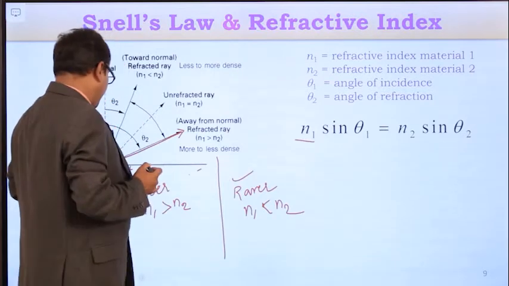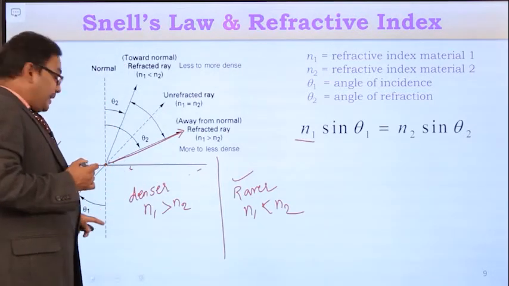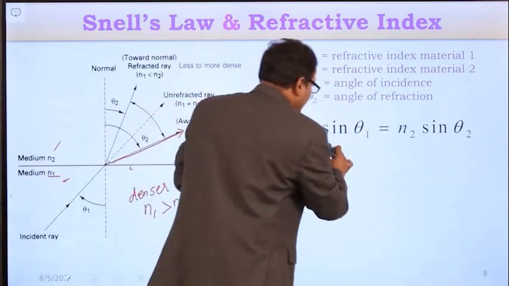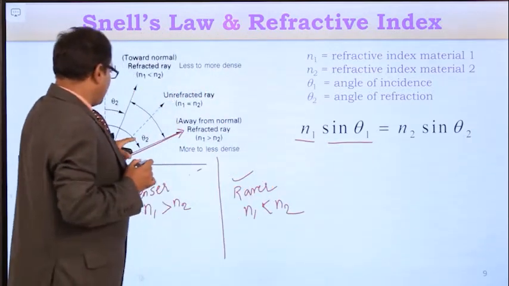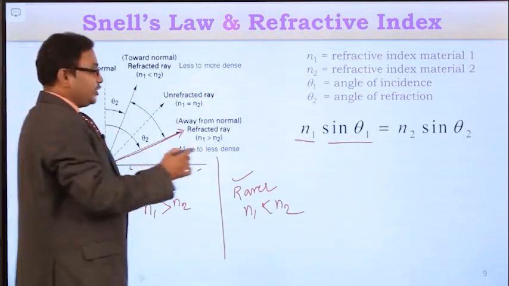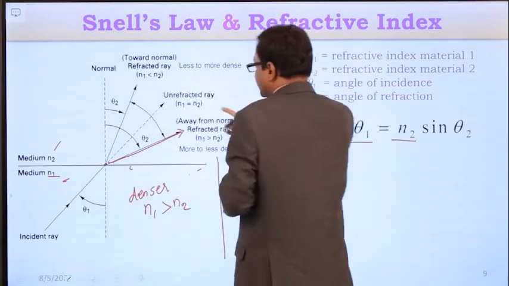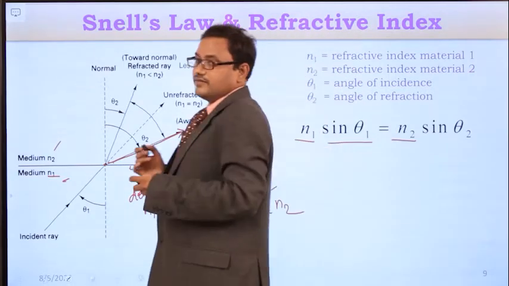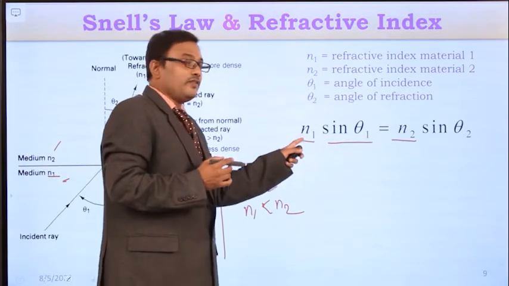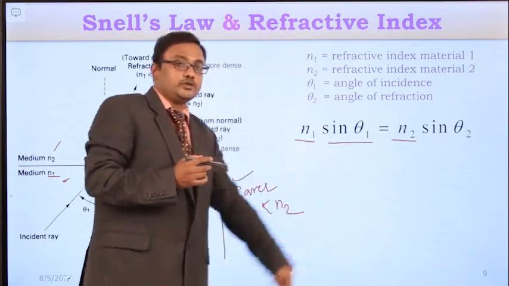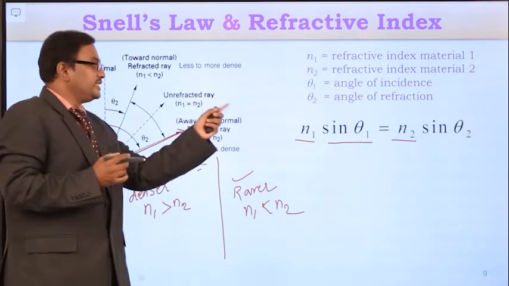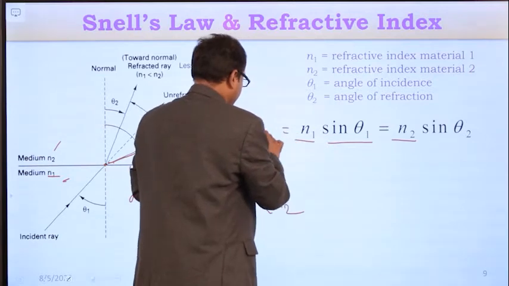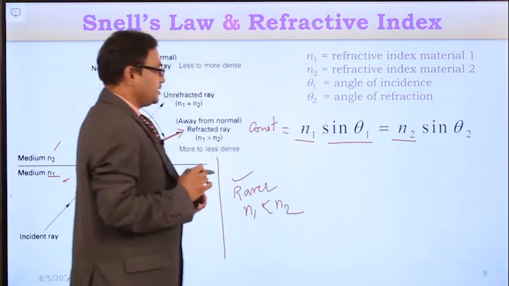The refractive index of the first medium is n1, and the corresponding angle of the light ray with respect to the normal is theta 1. So n1 sin theta 1 is equal to the refractive index of the second medium, n2, times the sine of the corresponding angle in the second medium, that is theta 2. So n1 sin theta 1 is equal to n2 sin theta 2, right? This is Snell's law, and this is equal to a constant.